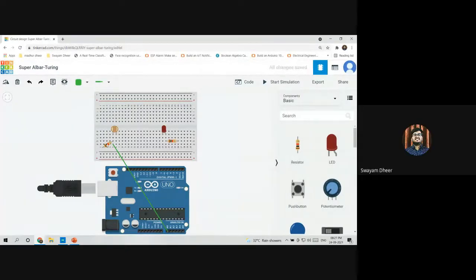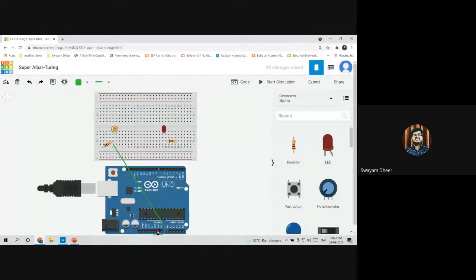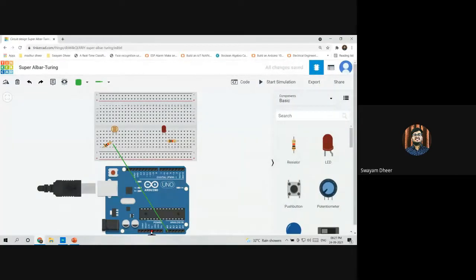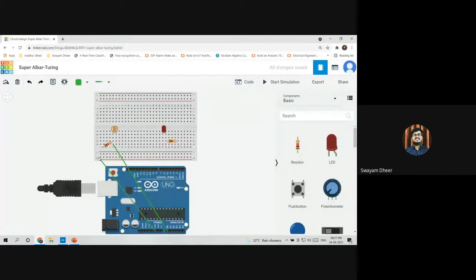And now I'll be again connecting. As you can see here above the analog pins, there are some power pins. These power pins mention ground, 5 volt, 3.3 volt, reset, and IOREF, that is one another power pin. So I'll be connecting ground to one rail here, this rail, let's say.